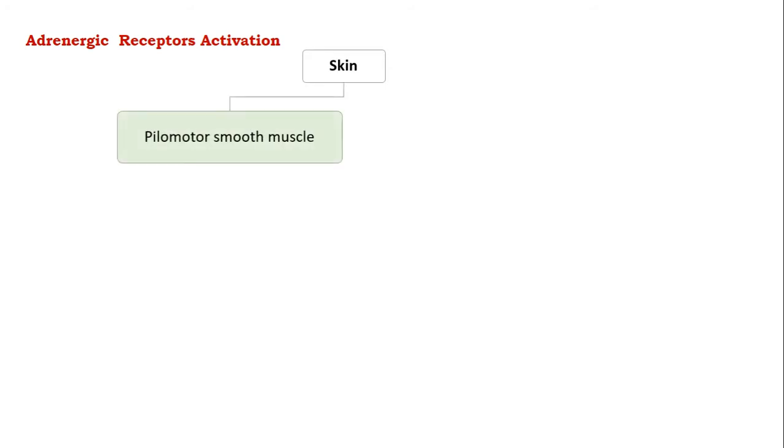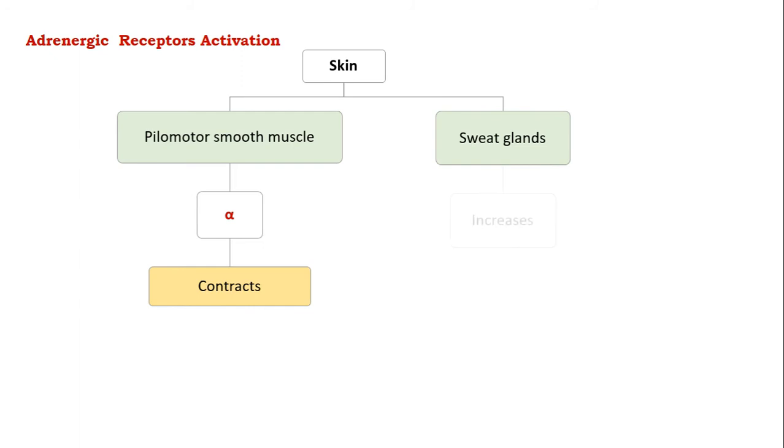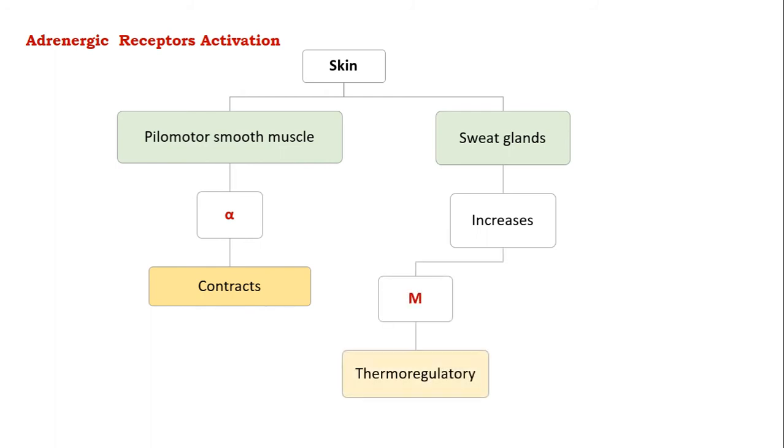With respect to the skin, in the pilomotor smooth muscle, due to the activation of alpha receptor, it will help in contraction of the pilomotor smooth muscles. With respect to the sweat glands, there will be increase in the sweat gland secretions due to the activation of both muscarinic as well as the alpha adrenergic receptors, which is mainly mediated through thermoregulatory system as well as due to the apocrine, which is due to the stress.